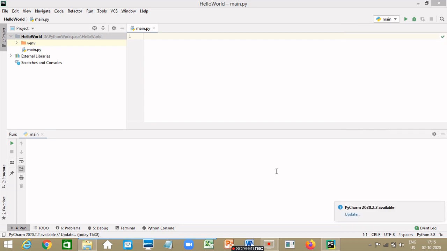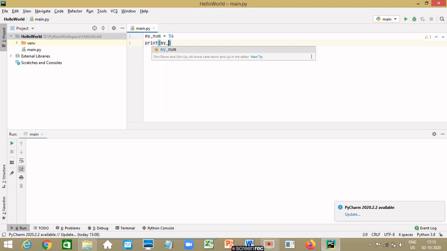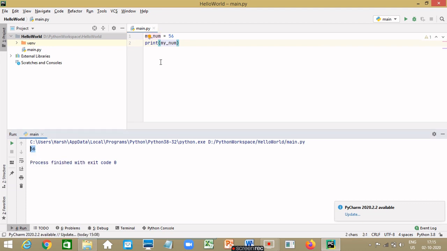So let's talk about numeric types. When we want to work with numbers, we require the numeric data type. There are three types of numeric types: integer, float, and complex number. Integers are positive or negative numbers without a decimal point. Integers can be of any length in Python. So let's define an integer variable. Let's say my_num is equal to 56, which is an integer value. And let's print it by typing print(my_num). When we run it, we get 56 as our output, which is the value of this variable my_num.